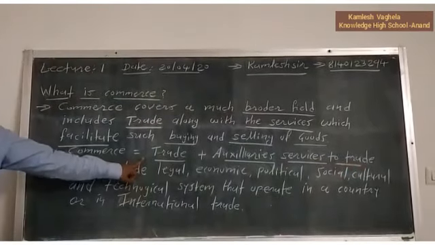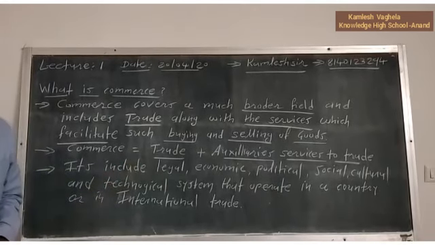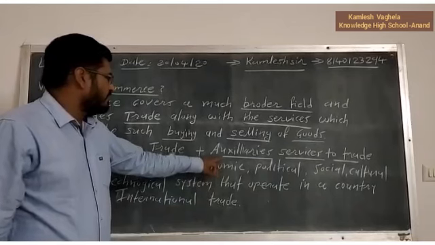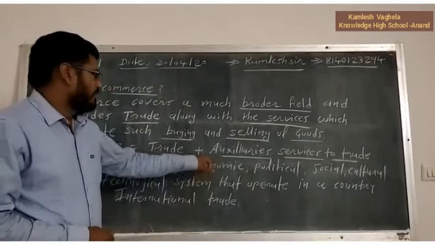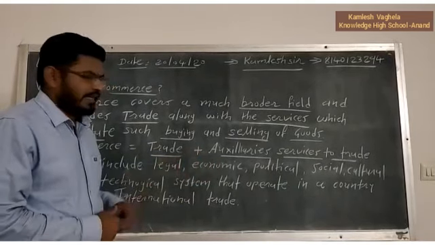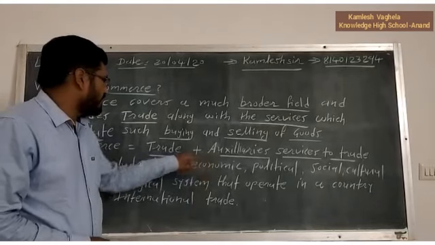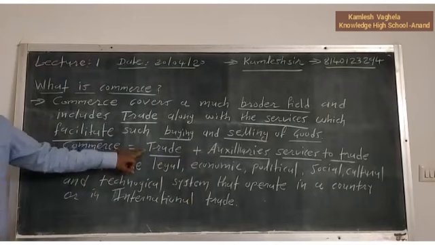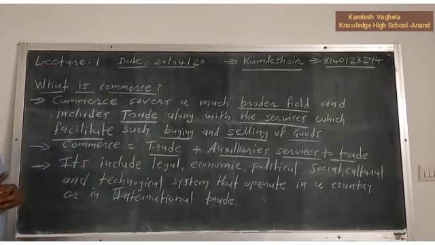Now trade, as we know, is buying and selling of goods and services. And auxiliary services, what? These services help trade. Without these services trade is not possible. So commerce is equal to trade plus auxiliary services to trade.